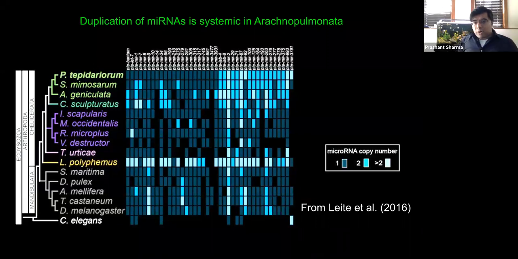In a survey of microRNA families from Daniel Leite, formerly a student from Alistair McGregor's lab, this group was able to show that Arachnopulmonates, represented here by 1 scorpion and 3 spider genomes, exhibit a signature of microRNA enrichment that is consistent with the pattern of whole genome duplication. Once again, here are horseshoe crabs, and they're down here doing their own thing with their own independent duplication.